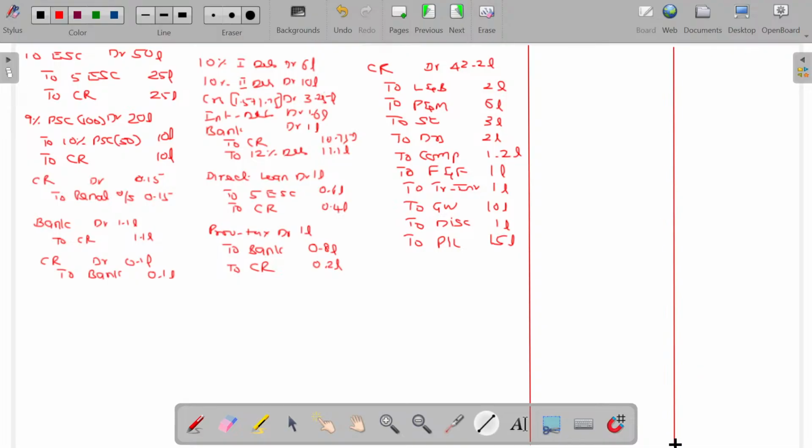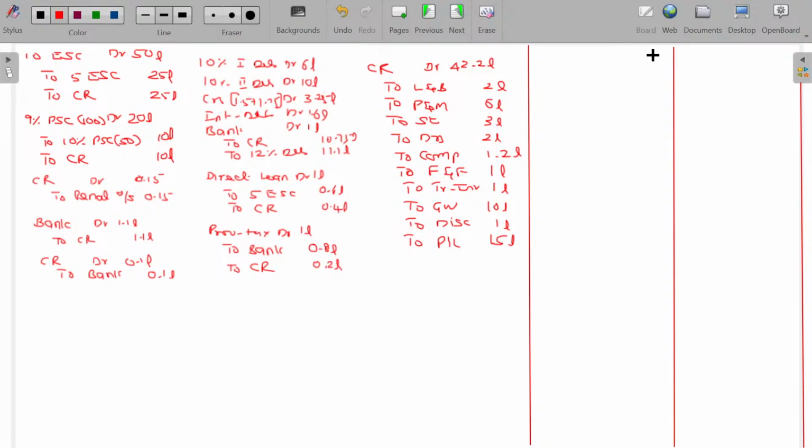The CR account is, of course, not required, but it gives you confidence about whether anything is missing. That's why I requested you to prepare it: the capital reduction account. Apart from that, you are asked to prepare the bank account also. So I'll open these two.